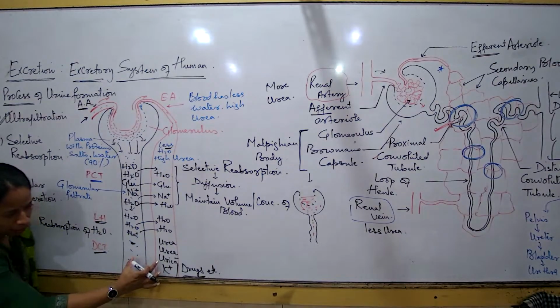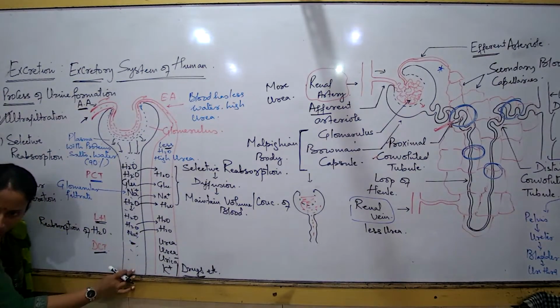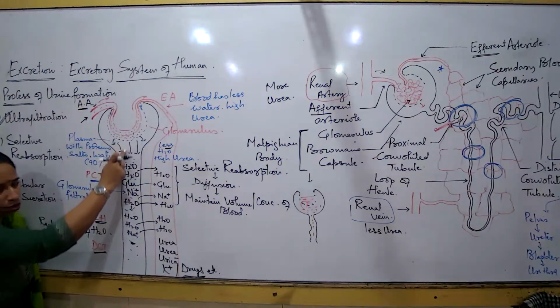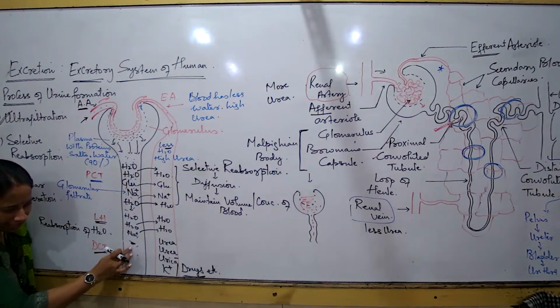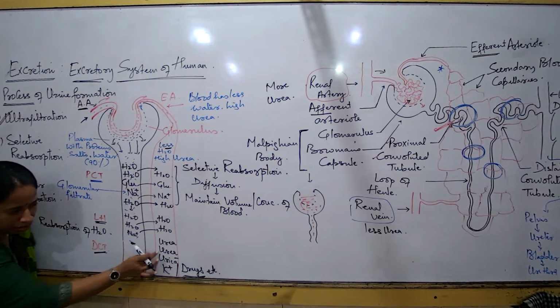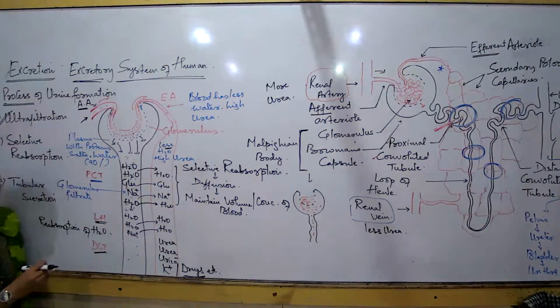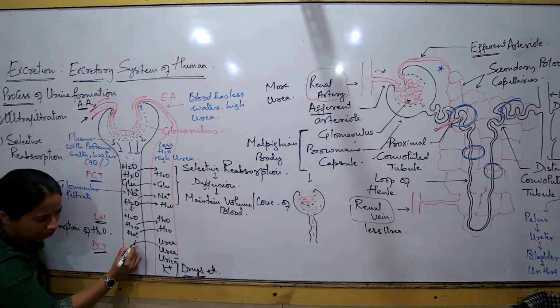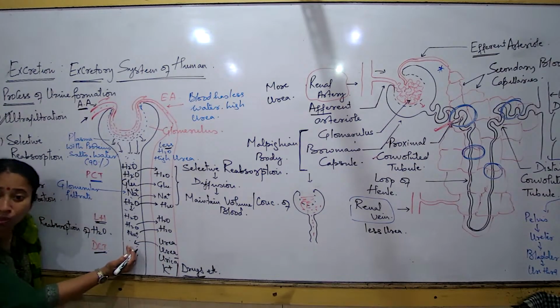So यहाँ पे now when I compare, is this fluid having uric acid? ये जो fluid Bowman's capsule glomerulus से आ रहा है, is this fluid having urea? No, but the surrounding blood vessel has a whole lot of urea. Since the surrounding blood vessel has a whole lot of urea, the urea will start moving towards the tubule.